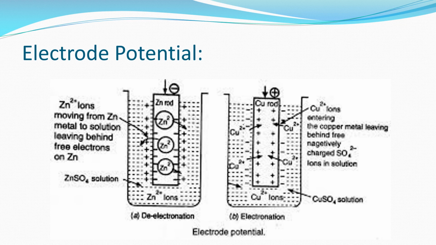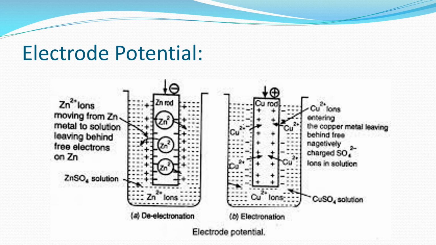So there is a formation of negative charge on the electrode due to the liberation of free electrons, and an excess of positive ions present in the solution. And due to the formation of this electrical double layer,